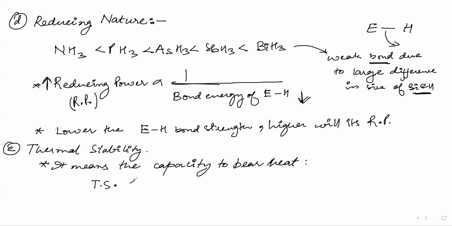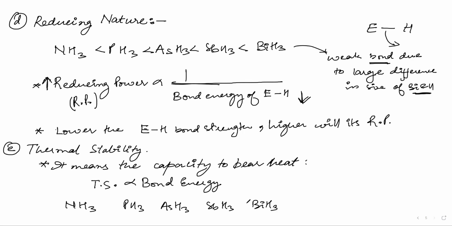The thermal stability is directly proportional to bond energy. If bond energy is high, the thermal stability will also be high. So what will be the order? Will NH3 have the highest or the lowest? Highest, yes. Then PH3, AsH3, SbH3, BiH3. So this will be the order. Now you can copy. Raise your hand when you are done. I'm lowering everyone's hand now. You can raise again if you are done.